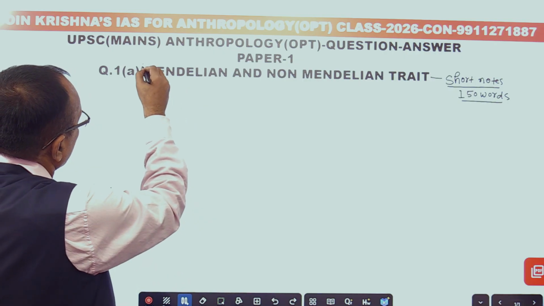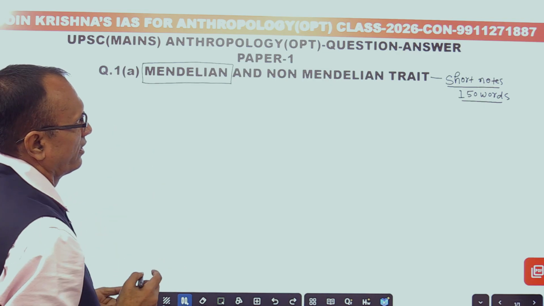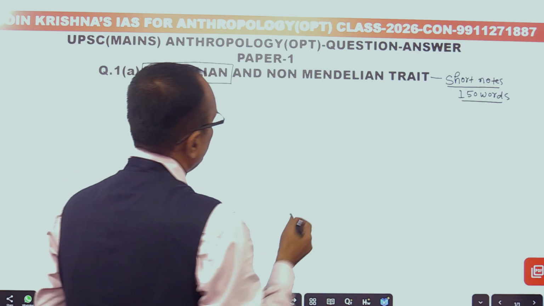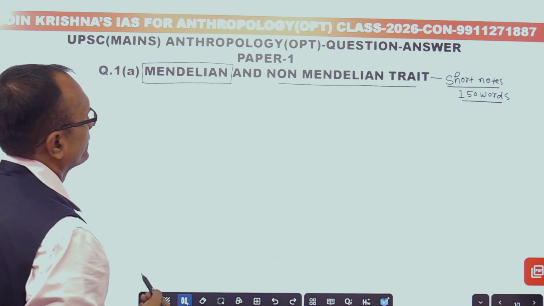So try to understand what our question is. First is the Mendelian trait, and second is the non-Mendelian trait.